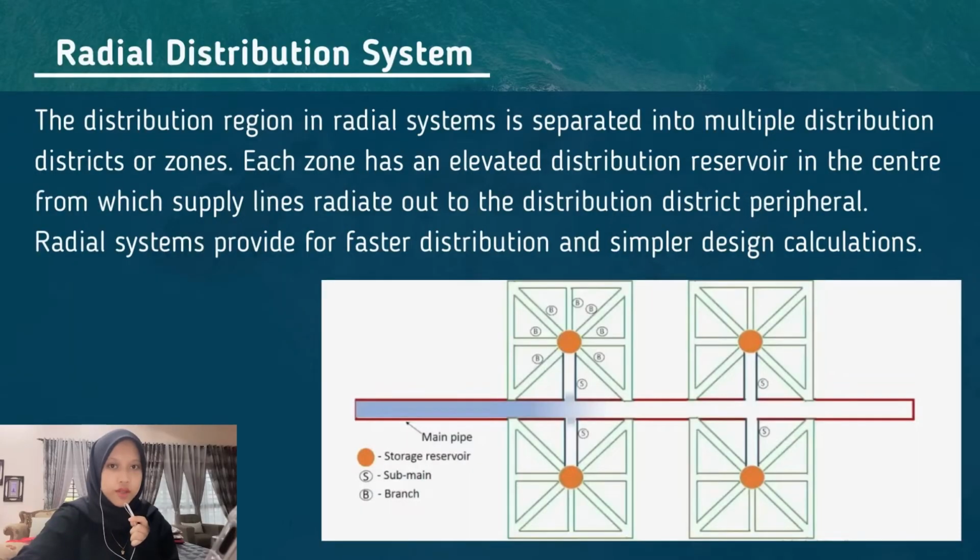The third one is the radial distribution system. The distribution region in a radial system is separated into multiple distribution districts and zones. Each zone has an elevated distribution reservoir in the center from which supply lines radiate out to the distribution district periphery. A radial system provides for faster distribution and simpler design calculation.